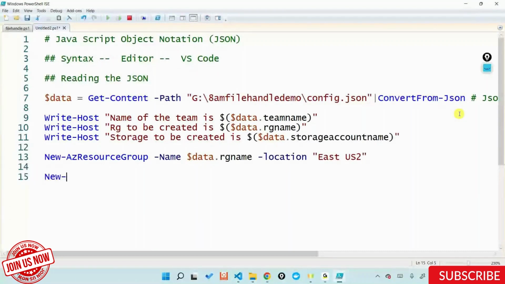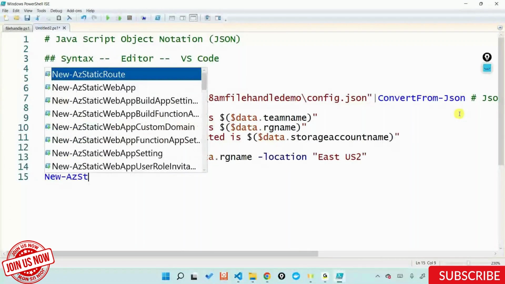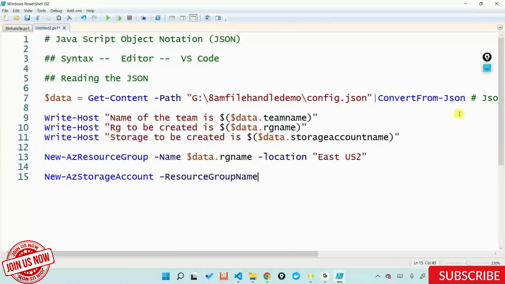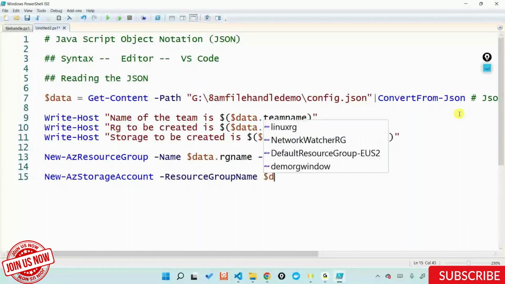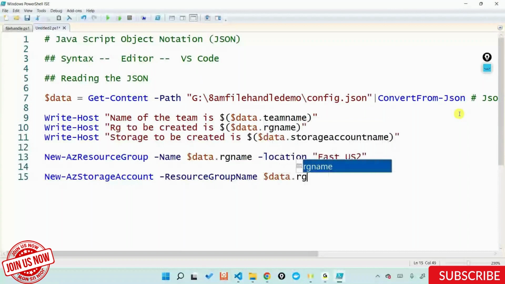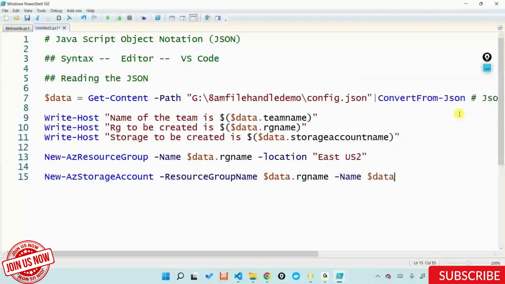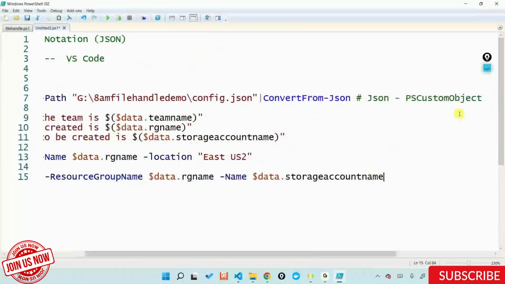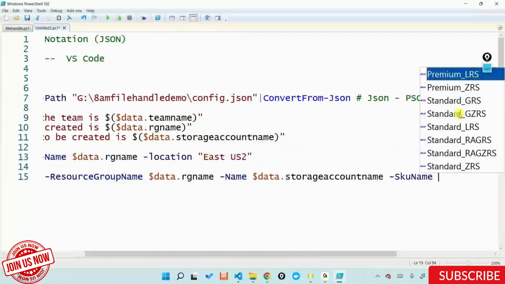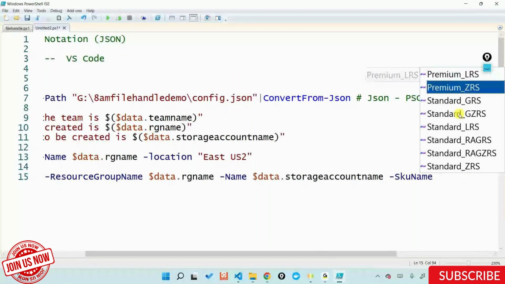After creating the resource group, I could have said New-AzStorageAccount. I could have said the resource group name again is $data dot rg name. The name of the storage account is $data dot storage account name, hyphen SKU name. I could have also given all the values, like what the SKU is, Standard LRS, and so on, in the same file that I had.